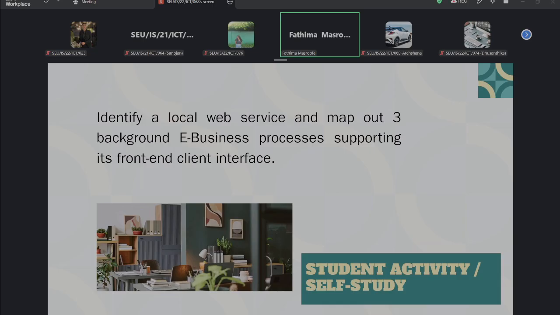So here what you have to do, you have to choose one: food delivery, online banking, ticket booking, or another local based service, whatever it is, and identify that one. For example, suppose you select online food delivery services, you have to identify the front end that the customer sees, what the customer could see. That is the front end.